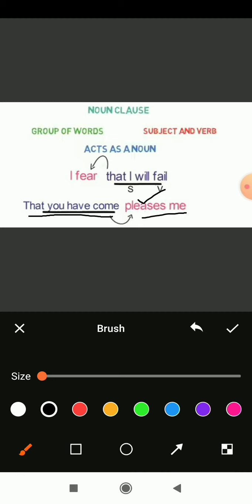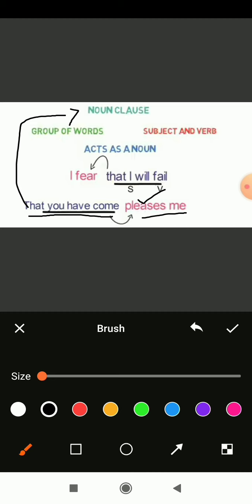And here you have one sentence. This clause basically works as the noun, called a noun clause. So this is all about the noun clause.